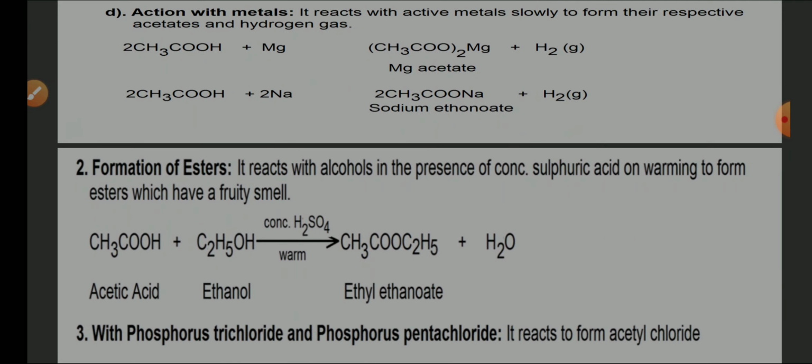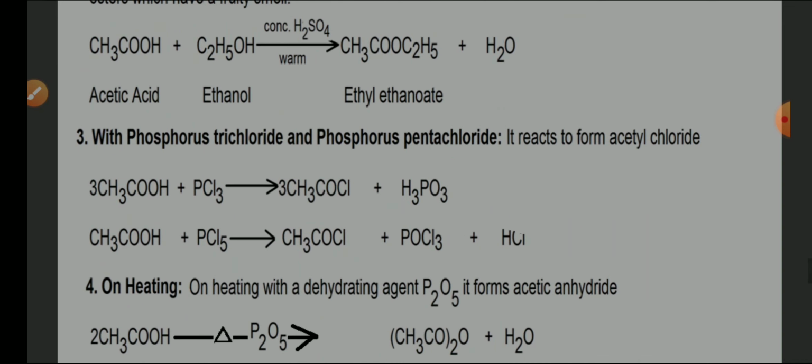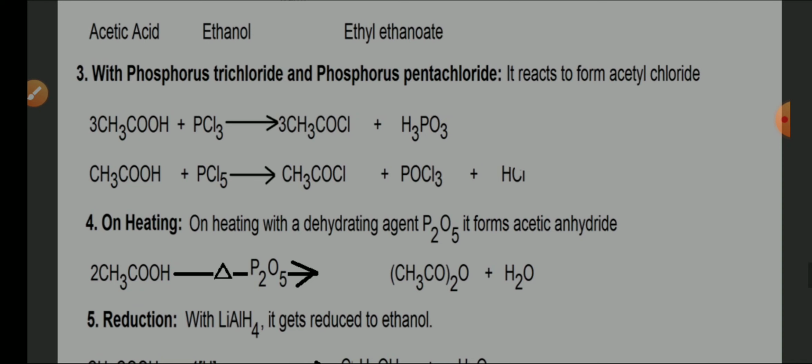What happens when acetic acid reacts with ethanol? When acetic acid reacts with ethanol, ethyl ethionate is going to form, and it occurs in the presence of concentrated H2SO4 when we are warming it to a certain level. With phosphorus trichloride and phosphorus pentachloride, it forms acetyl chloride. Acetyl chloride has the formula CH3COCl, and phosphorous acid is formed along with HCl. On heating acetic acid with phosphorus pentoxide, it forms acetic anhydride and water.